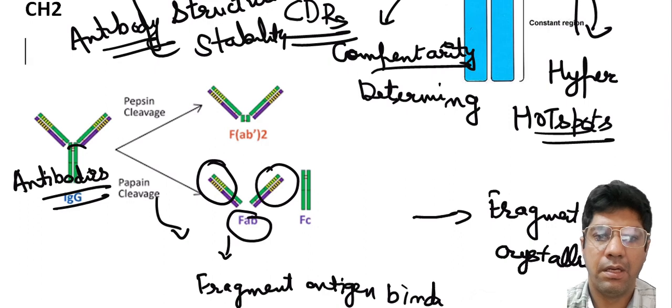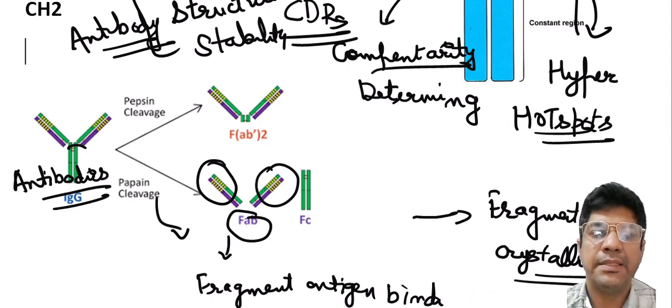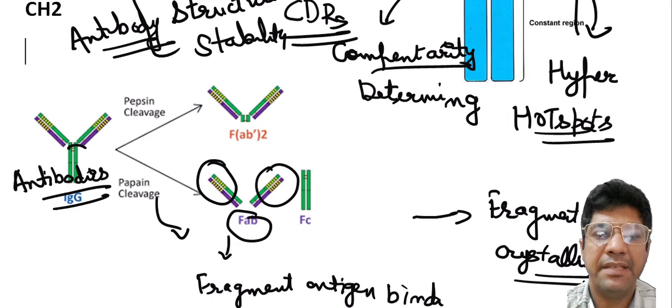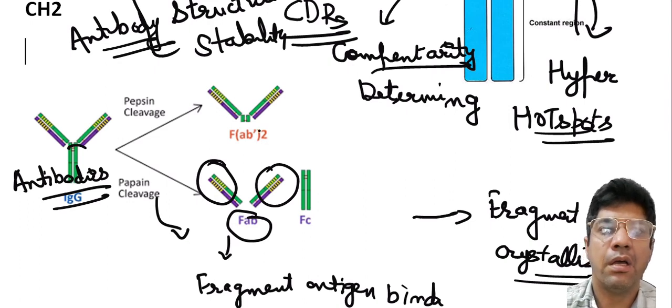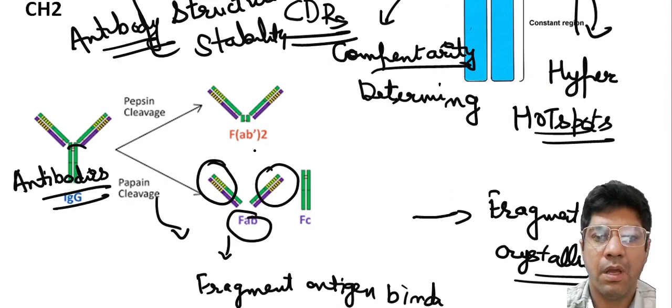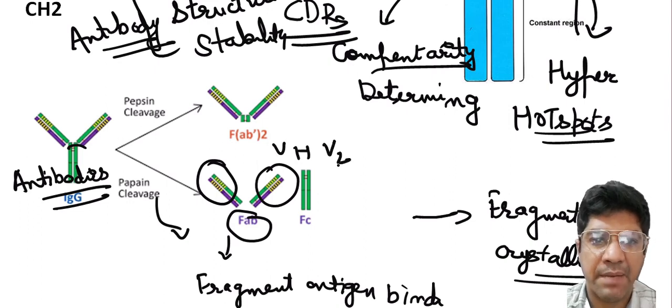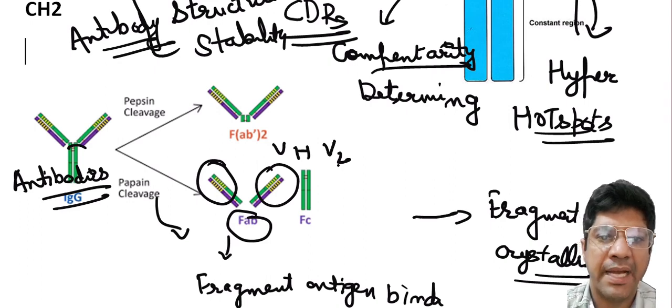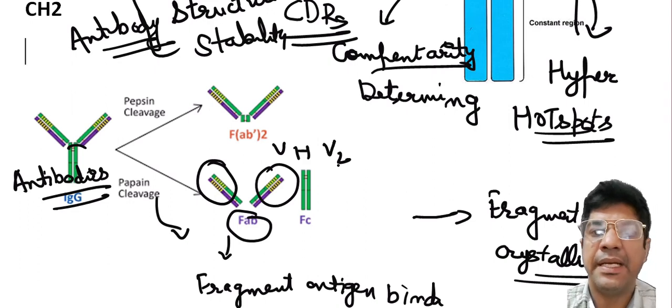The fragment antigen binding region is the part of the antibody that contains the antigen binding sites. It consists of the variable regions of both the heavy and the light chain. These variable regions are responsible for recognizing and binding to the specific antigen. So the FAB region is crucial for specificity of the immune response, as it determines which antigen the antibody can bind to.